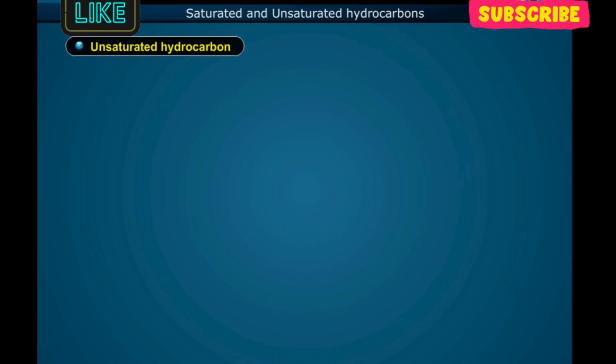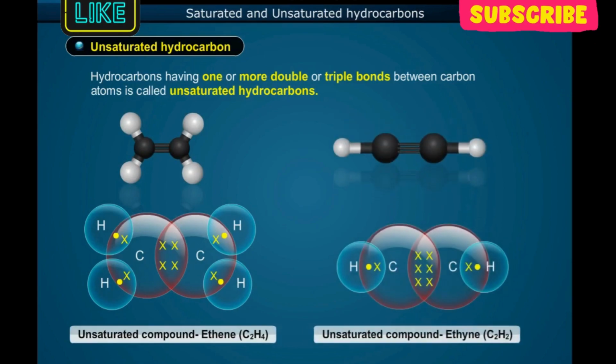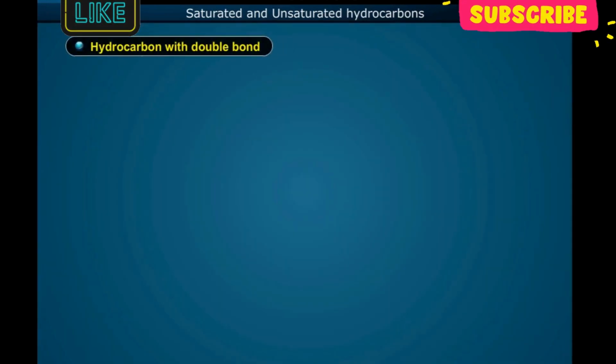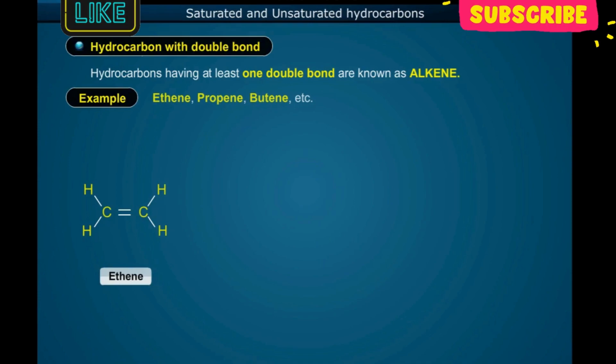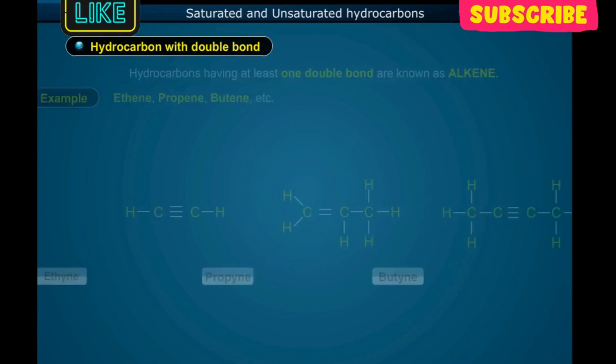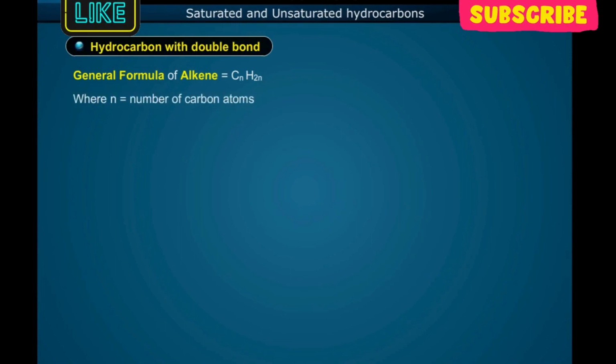Unsaturated hydrocarbon. Hydrocarbons having one or more double or triple bonds between carbon atoms are called unsaturated hydrocarbons. Hydrocarbon with double bond. Hydrocarbons having at least one double bond are known as alkenes. Example: ethene, propene, butene, etc. General formula of alkene: CnH2n, where n is equal to the number of carbon atoms.